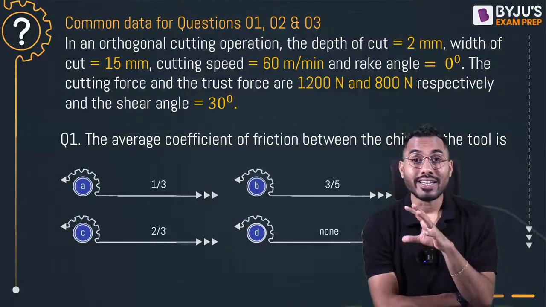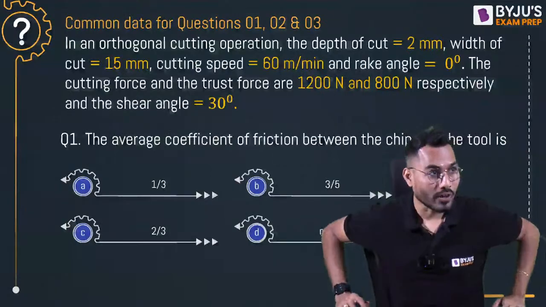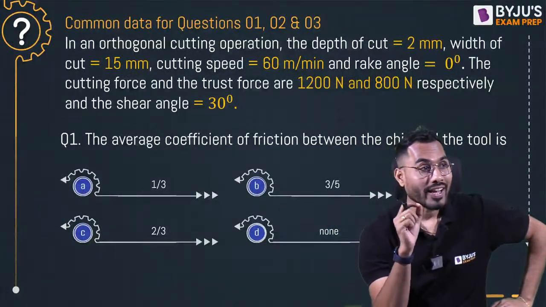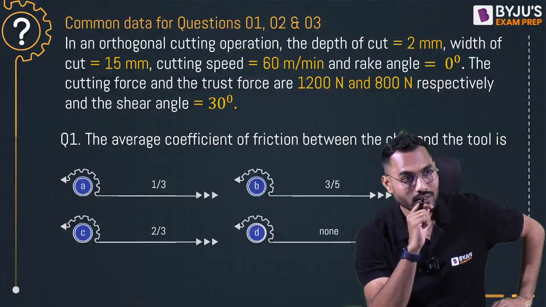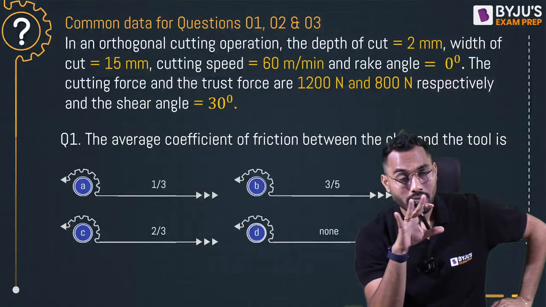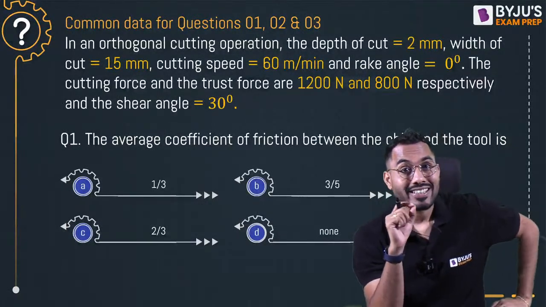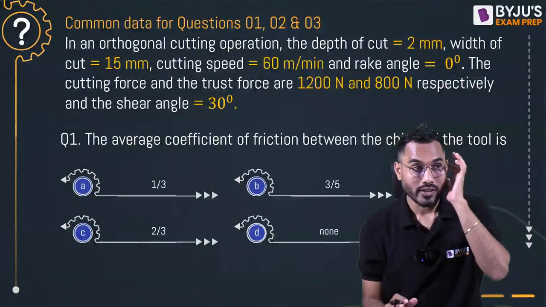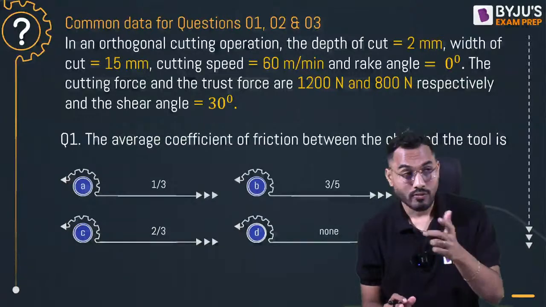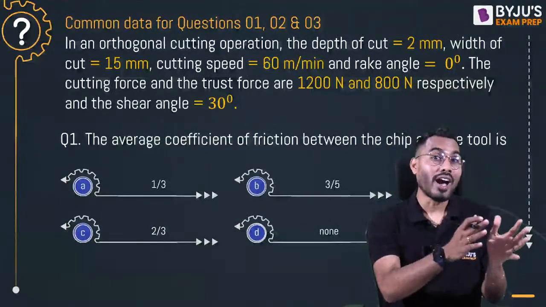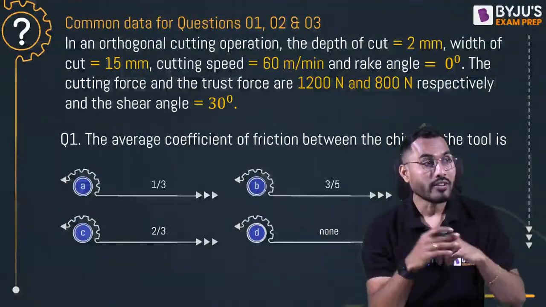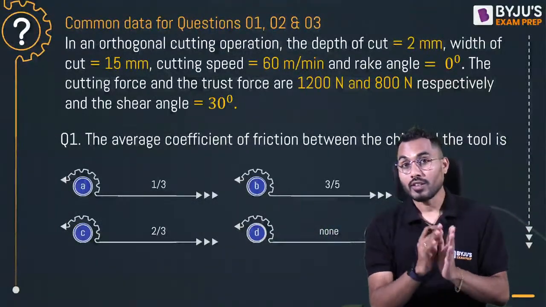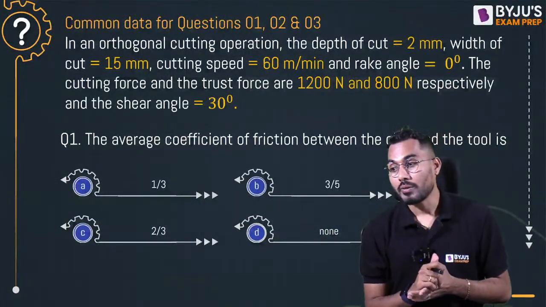In an orthogonal cutting operation, the depth of the cut is exactly equal to 2 mm. The width of cut is exactly equal to 15 mm. Cutting speed is given 60 meter per minute and the rake angle is given 0 degree. The cutting force and the thrust force are given 1200 and 800 Newton respectively. And the shear angle is exactly 30 degree. Now the first question: the average coefficient of friction between the chip and the tool.